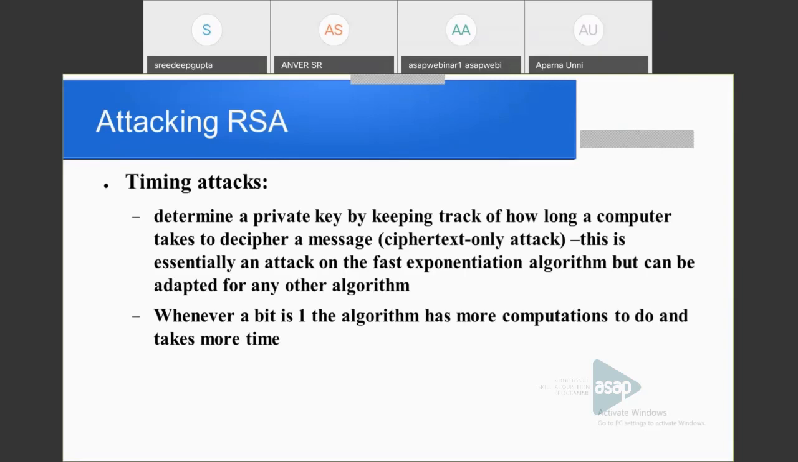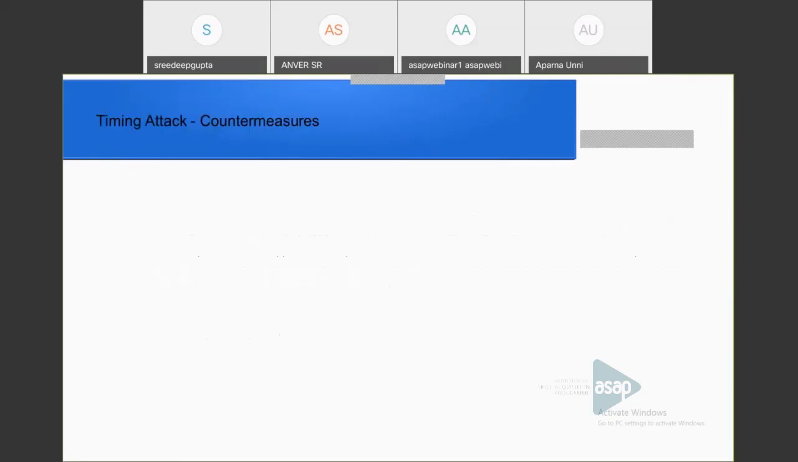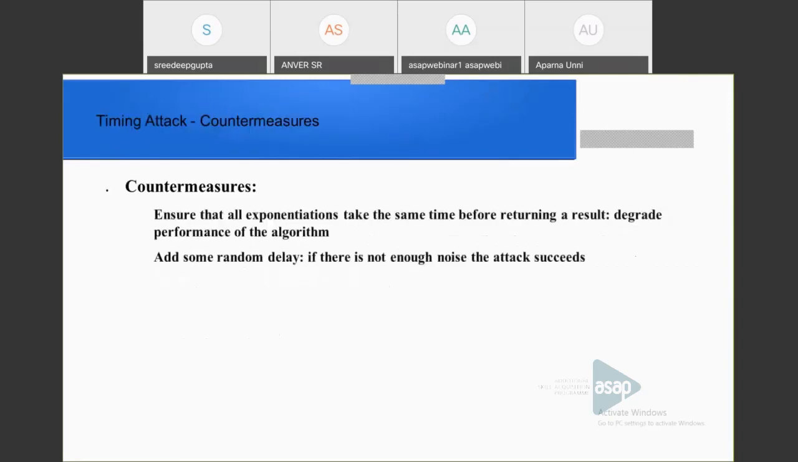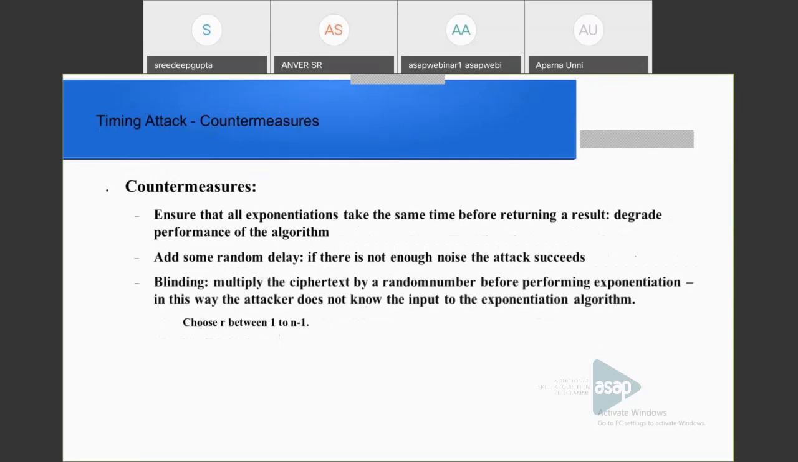Whenever a bit is 1, the algorithm has more computations to do and takes more time. These are the countermeasures, how we can overcome these timing attacks. Ensure that all exponentiations take the same time before returning a result, but this can degrade the performance. Add a random delay, and this also degrades the performance. And blinding is a possible countermeasure: multiply the ciphertext by a random number before performing exponentiation. In this way, the attacker does not know the input to the exponentiation algorithm.